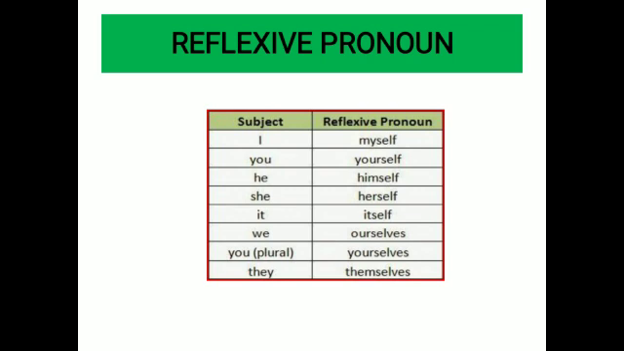Here we have got a list of some of the reflexive pronouns. You may pause the video and have a look at which reflexive pronoun we use for which subject. For example, for I we use myself, for you, yourself, and the rest. You may have a look.